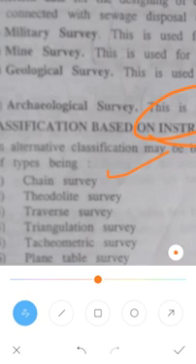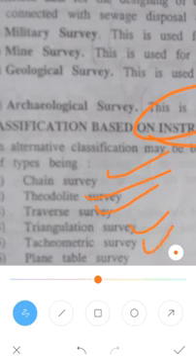So next is the theodolite. Theodolites are used to determine the horizontal and vertical angles, or the elevation, the height of the object. So this theodolite will be used. Traverse survey is another type, which is traverse angular. So this traverse survey will be conducted. Next is the triangulation survey. Triangulation survey is used to determine the area or the volume which is irregular in shape.